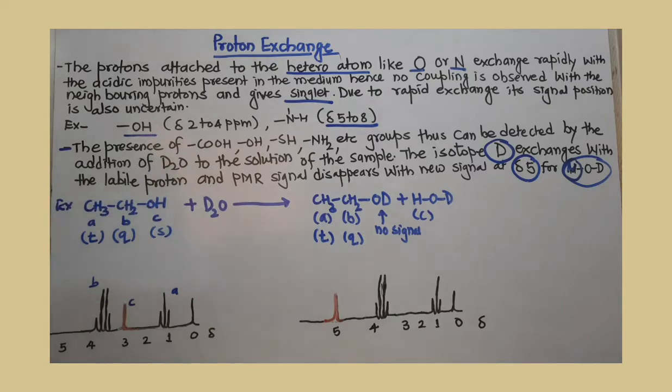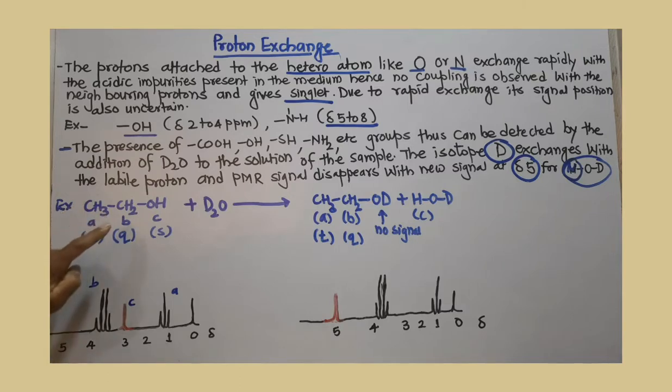This is very important for the detection of the structure of a molecule by using NMR spectroscopy. I have considered here one example, ethanol, where a labile proton is present on the oxygen heteroatom, and all these three types of protons are not equivalent.